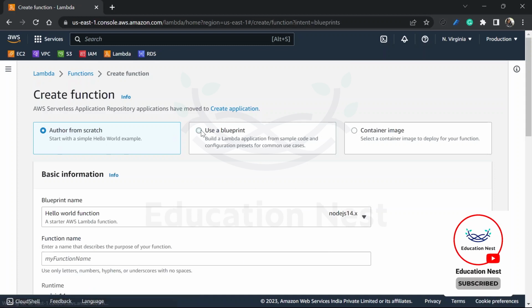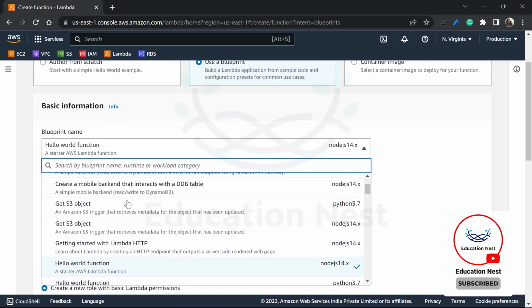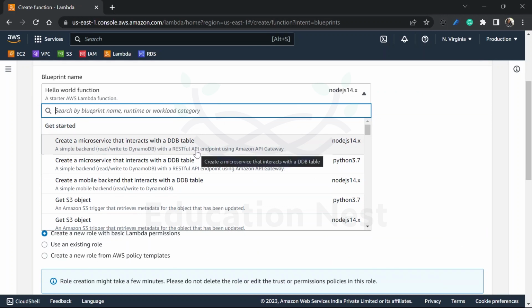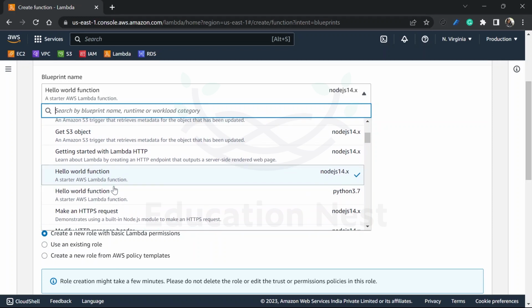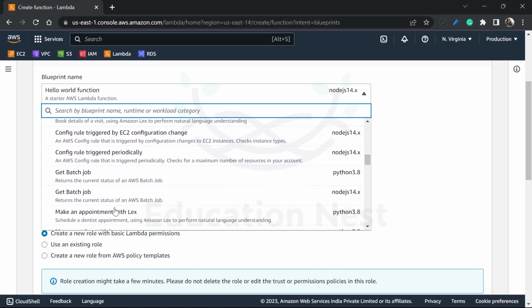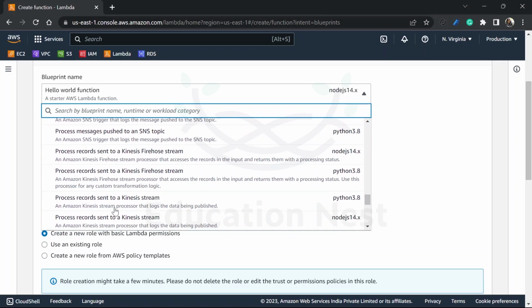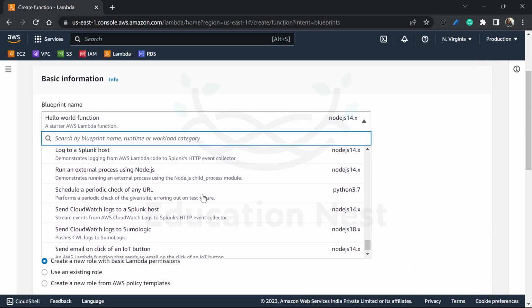So let's see what we have in blueprint. In blueprint, we have the microservice that interacts with DynamoDB. We can get the object from S3. We can have a hello world function, right? All these different blueprints are available. So for common use cases, these things are already available over here.